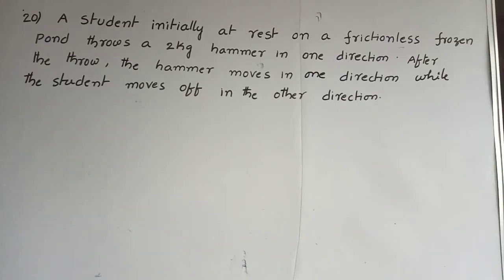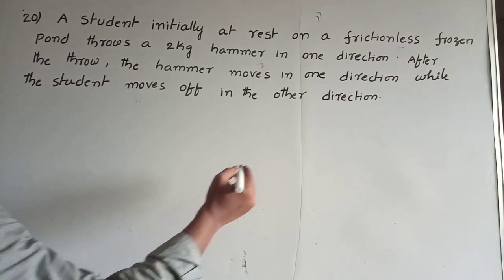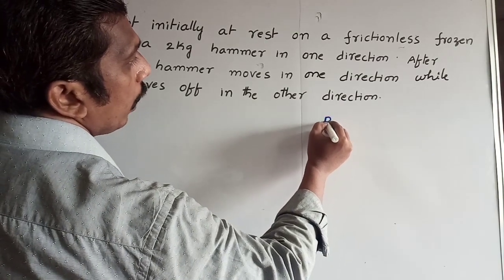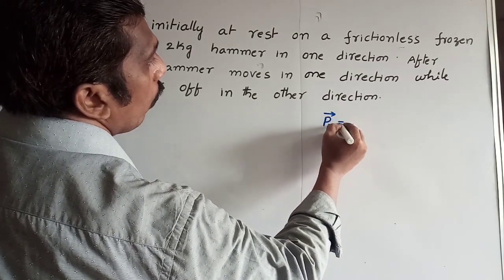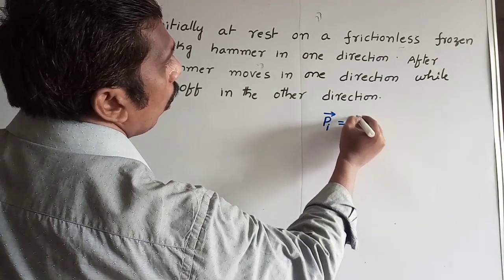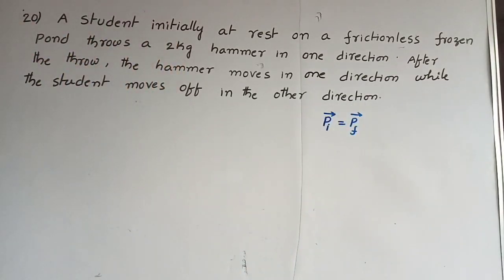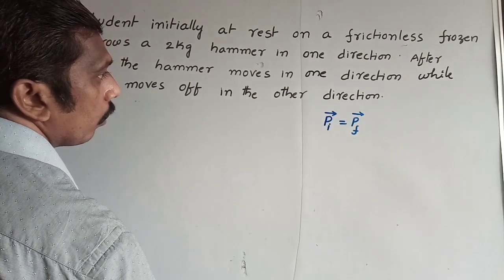20th problem. A student initially at rest on a frictionless frozen pond throws a 2 kg hammer in one direction. After the throw, the hammer moves in one direction while the student moves off in the other direction. Here, no external force is acting on the hammer and man, only internal forces. According to conservation of momentum, initial momentum of the system is equal to final momentum. Here, hammer and man are taken as a system, so total momentum is conserved.